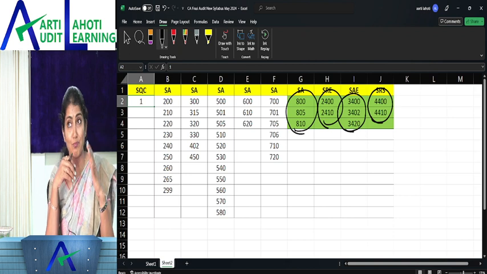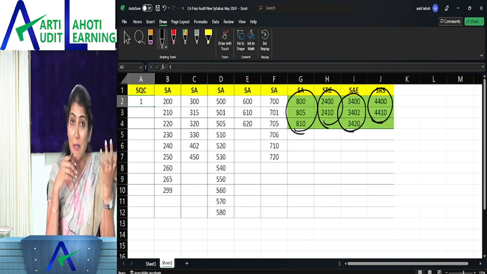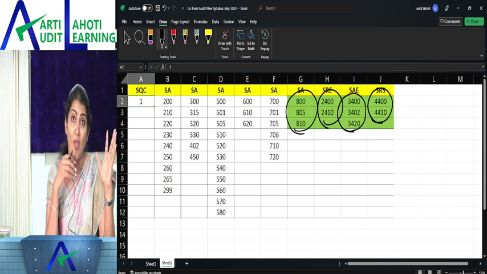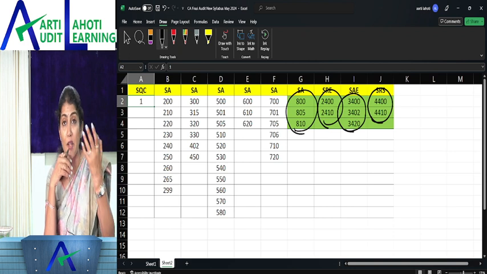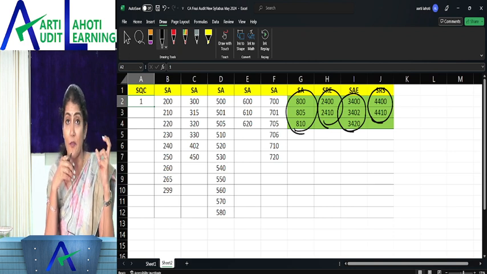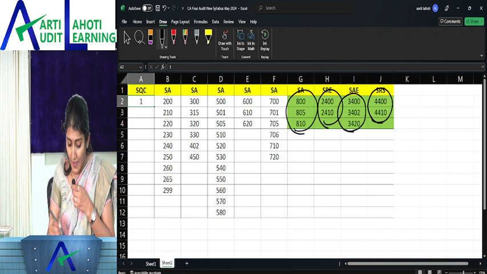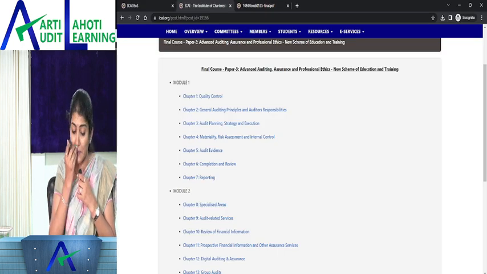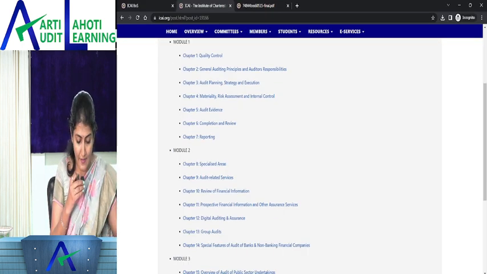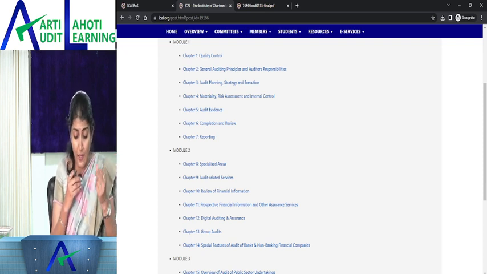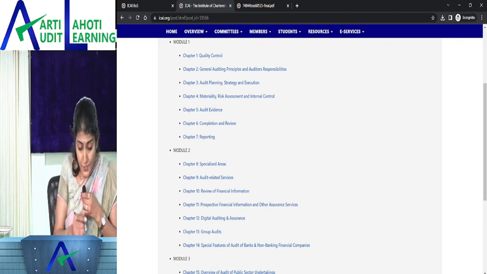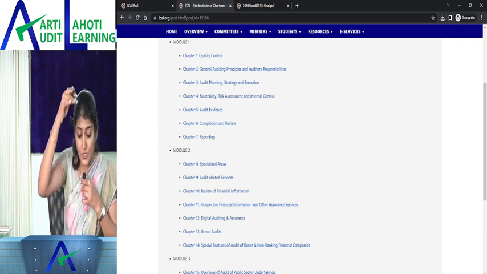So maybe what is given in the study material regarding auditing standards, whatever we have studied, should be sufficient. But again, we need to wait for further clarification on whether the auditing pronouncements are also applicable for the exams, right? So if we have an outlook into the study material for the new syllabus, it says module 1, which has chapter number 1 to 7, and then also module 2, in which there is chapter number 8, 9, 10, 11.